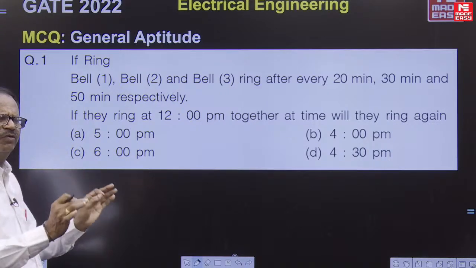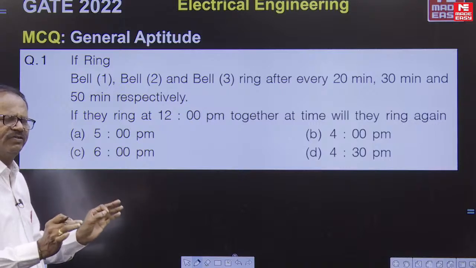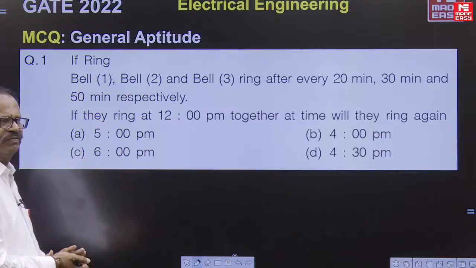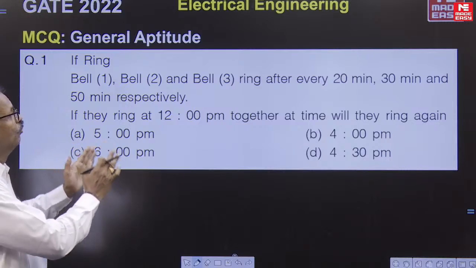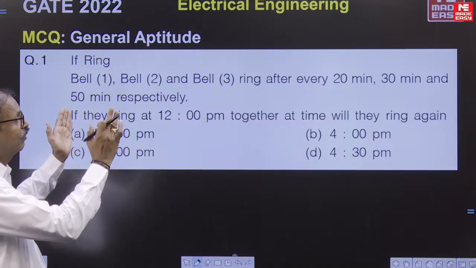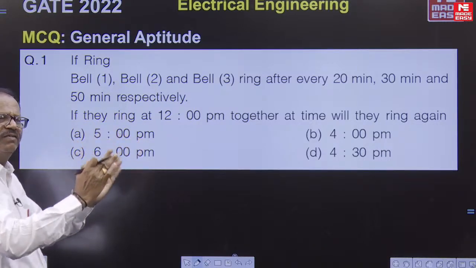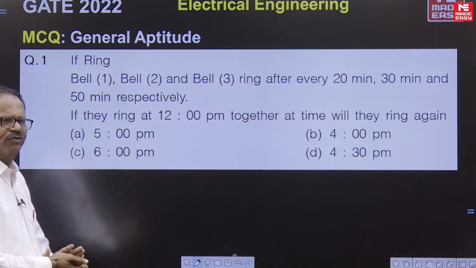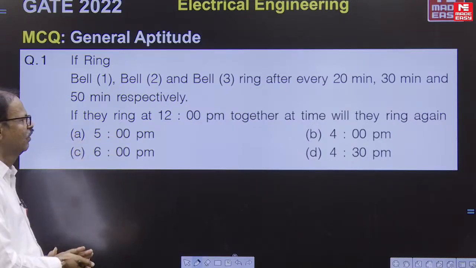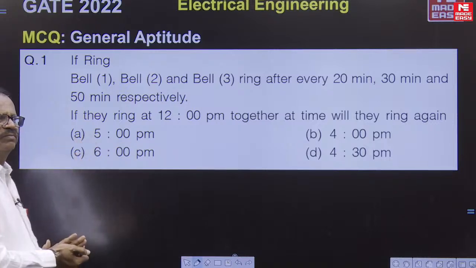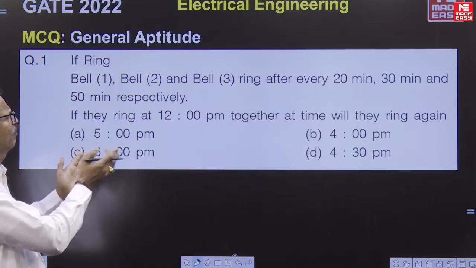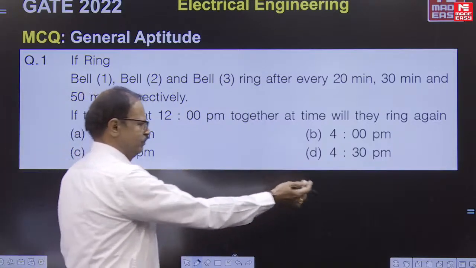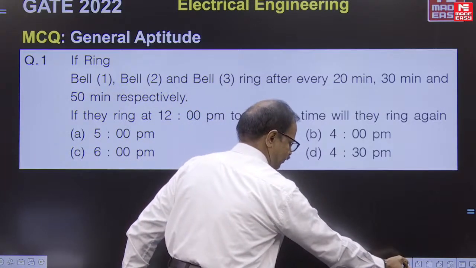We have done a similar question in the number system. There you did it in terms of seconds, here they have given minutes. First of all, the meaning of together is that you take the LCM of all three. We get an LCM of 300 minutes. 300 minutes is 5 hours. Already given 12 o'clock, so 12 plus 5, that is 5 p.m. That's all. All these problems will be direct answers. So even though I am writing in detail, write down.